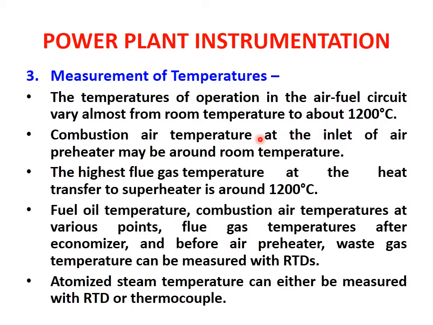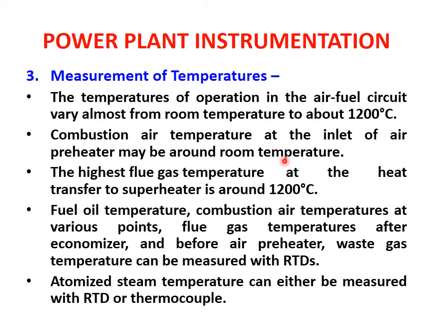Then coming to the third point, measurement of temperatures. The temperatures of operation in the air fuel circuit vary almost from room temperature to about 1200 degrees Celsius, because in the operation of the boiler in any power plant system, the temperatures continuously vary from one point to another.